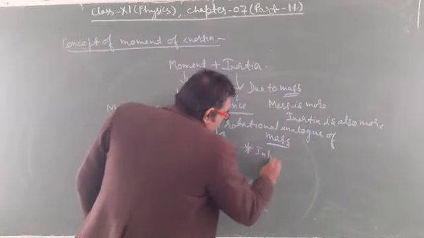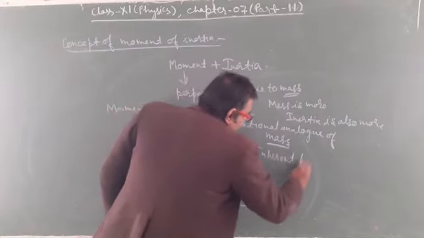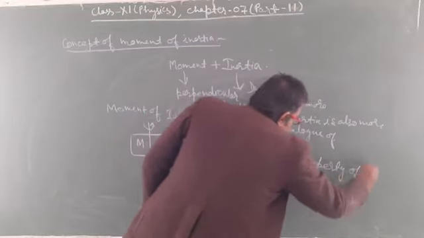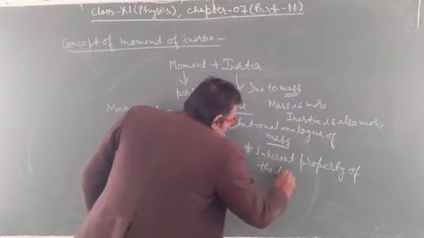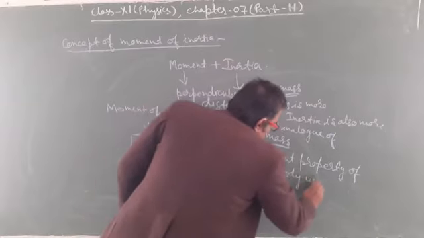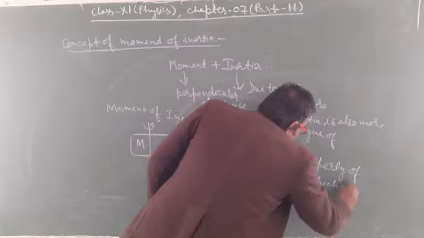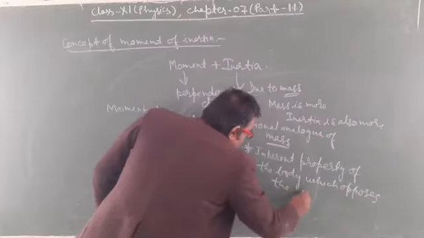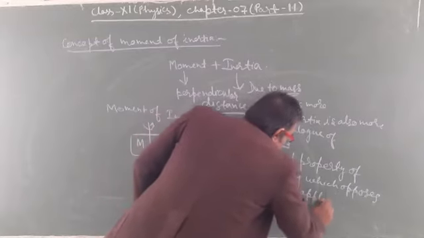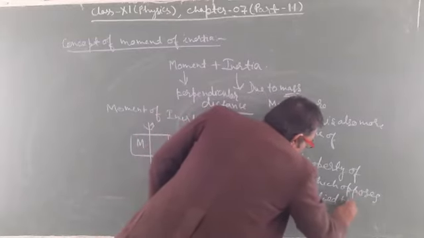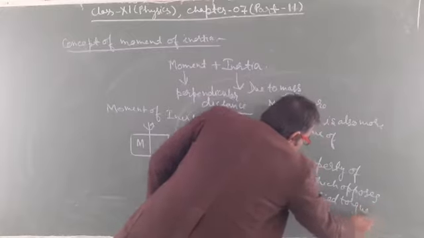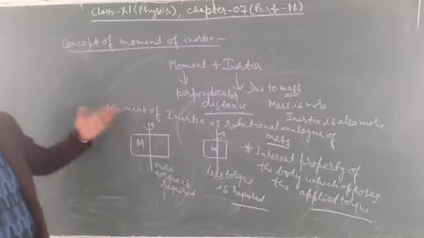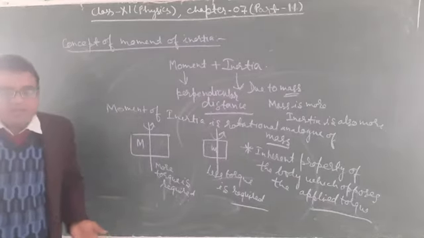It is an inherent property of the body which opposes the applied torque, due to the mass of the body, and that is called the moment of inertia of the body.